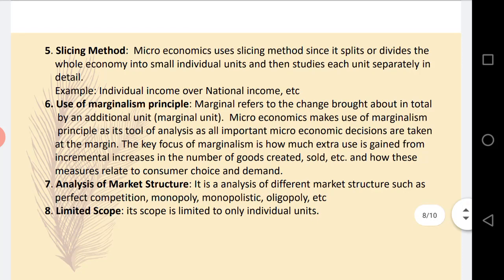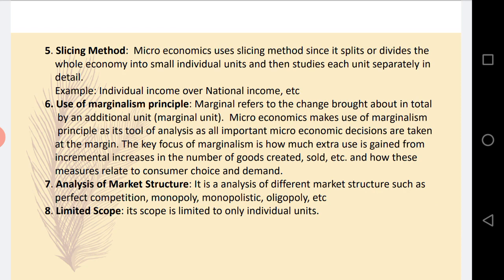Next is use of marginalism principle. What do we mean by marginalism? It means the satisfaction derived from consuming an additional unit. Let's understand this with an example. If I eat one ice cream, and by consuming that ice cream I get a satisfaction of, suppose, 5 units, but when I consume two ice creams, my satisfaction level is 12 units.